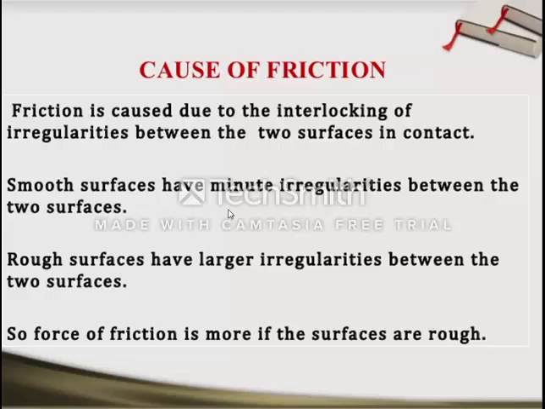So the force of friction is more if the surfaces are rough, because in the case of a rough surface, irregularities are larger. But in the case of a smooth surface, irregularity is minute, very much less. And this friction is caused due to the interlocking of irregularities between the two surfaces in contact.